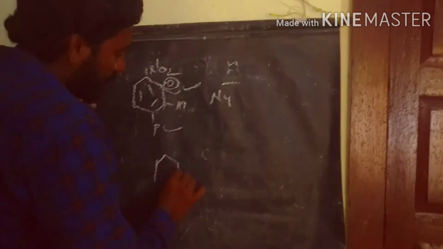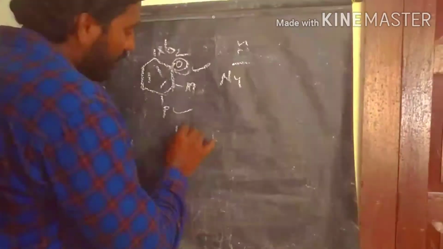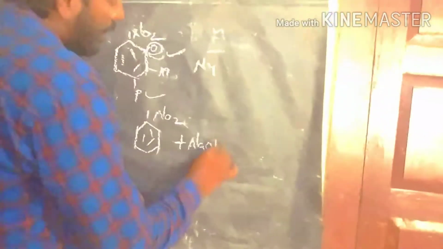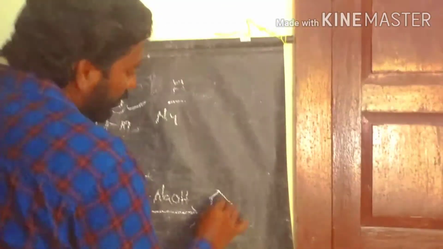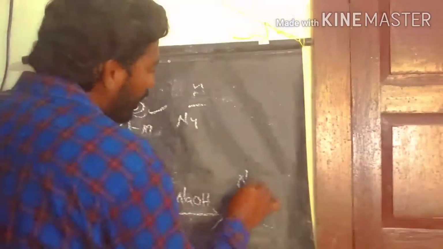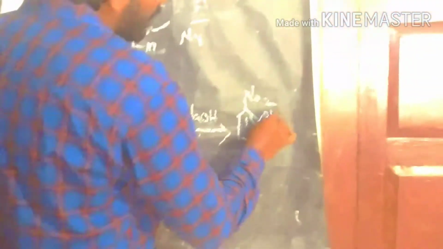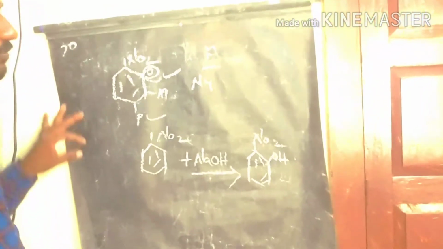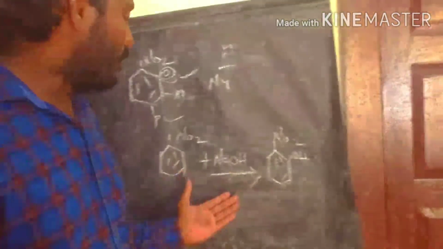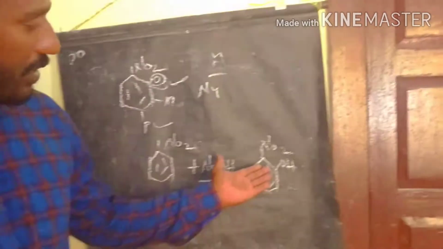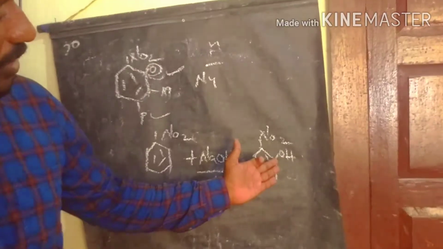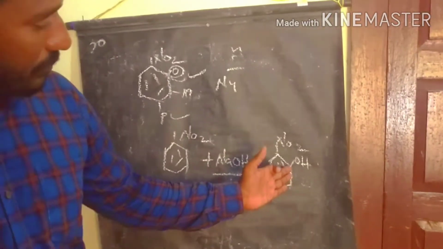If you take a simple reaction, nitrobenzene reacting with sodium hydroxide, here the hydroxide ion acts as a nucleophile. The hydroxide ion substitutes at the ortho position of the nitro group. So this is what happens when nitrobenzene reacts with sodium hydroxide: the hydroxy group takes the ortho position.